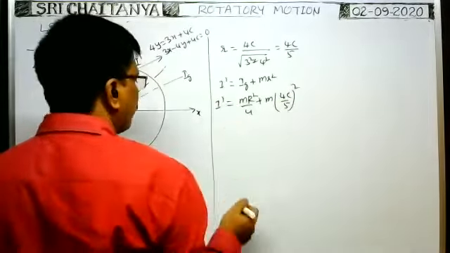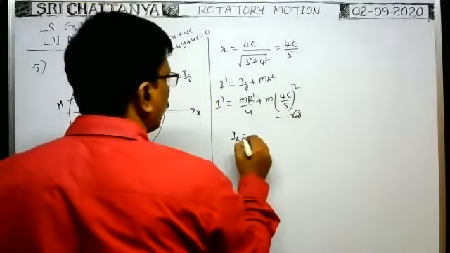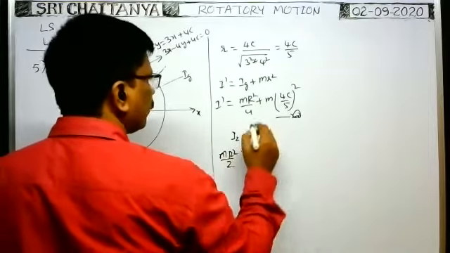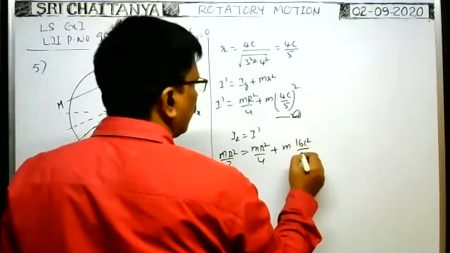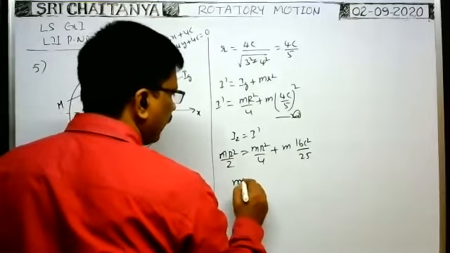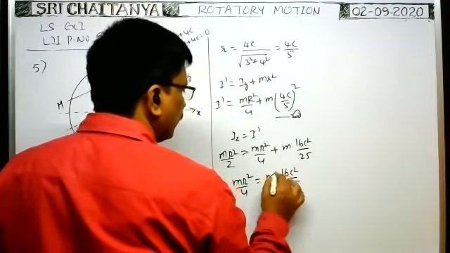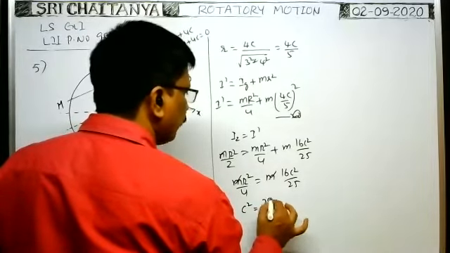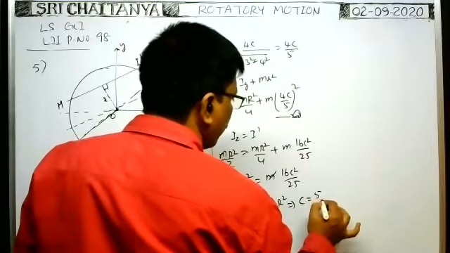Okay, this is the moment of inertia. But according to the problem, these two are equal. Therefore, Iz is equal to I dash. Iz means mR square by 2 is equal to mR square by 4 plus m into 16c square by 25. Therefore, you bring this to the left and subtract them. Then you will get mR square by 4 is equal to m into 16c square by 25. M cancels. Therefore, c square is equal to 25 by 64 into R square, so c is equal to 5 by 8 R.